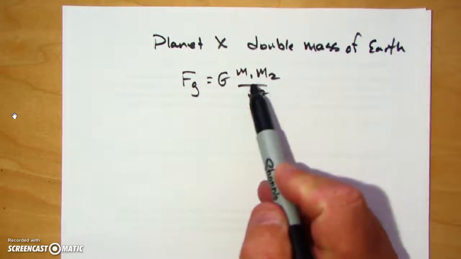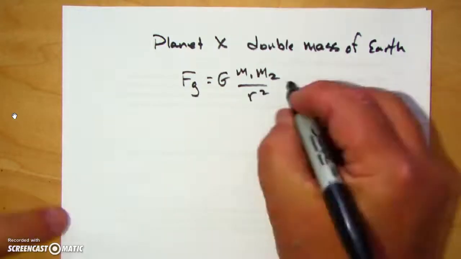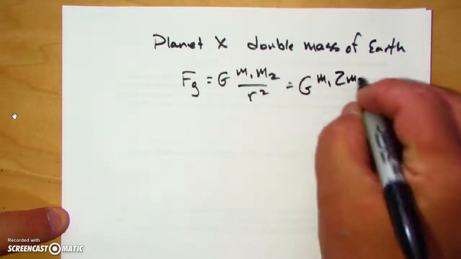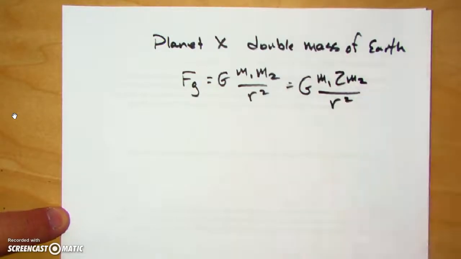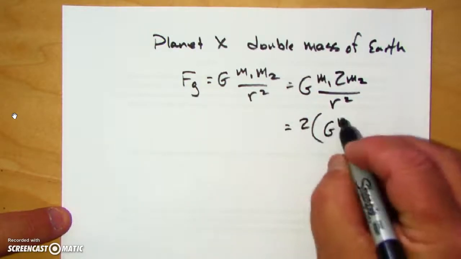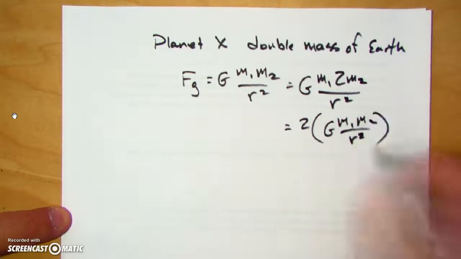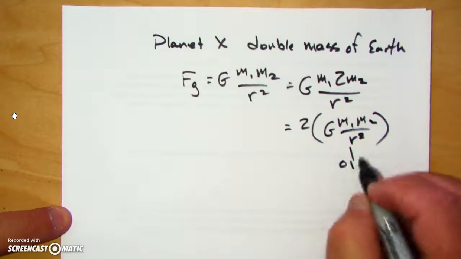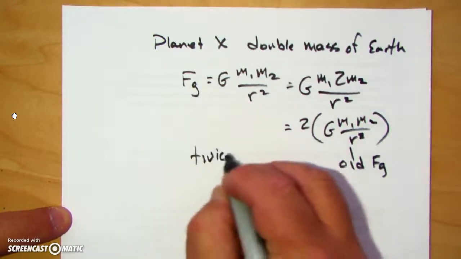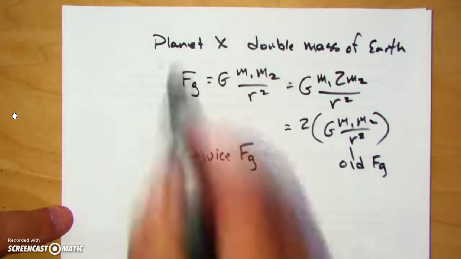Whether you call the mass of Earth 1 or 2 really doesn't make a difference. But what I'm going to have is G m1, 2 m2 over r squared. Factor out what wasn't there before, and I get G m1 m2 over r squared. Well, that's my old Fg. So therefore, I have twice the gravitational force, twice the weight, if I go to planet X.